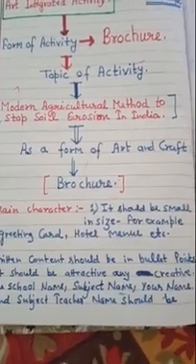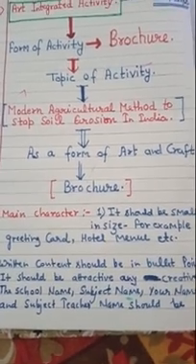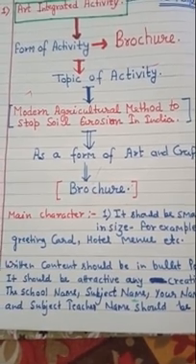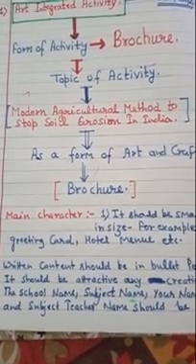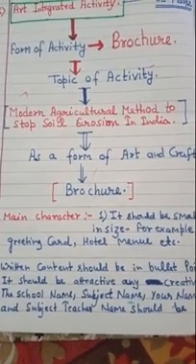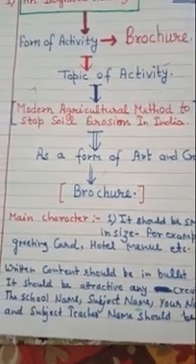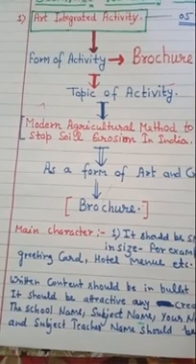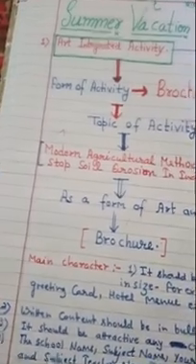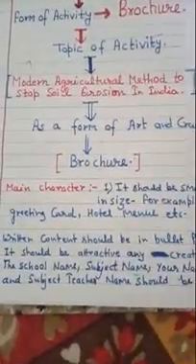Now, as a form of art and craft, you have to give your creative idea and explain with the help of creative craft what the agriculture methods in India are to stop soil erosion, as we have done: strip cropping, terrace cultivation, and contour ploughing are examples of agricultural methods to stop soil erosion in India. You have to complete it in the form of a brochure.